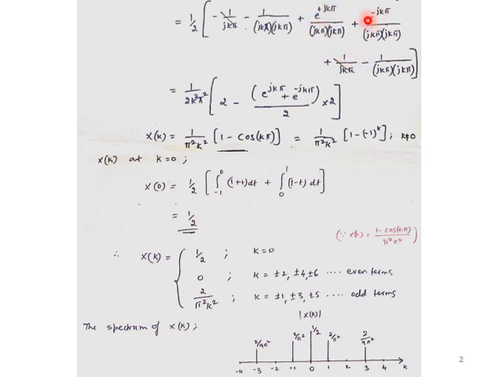So for the second part, the integration term with the upper and lower limits, simplifying we get this particular term. The terms 1 by jk pi and -1 by jk pi cancel each other.